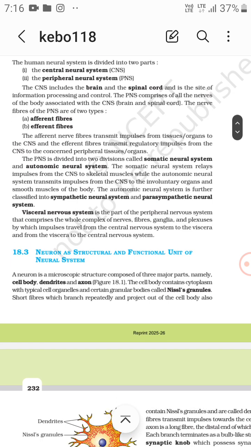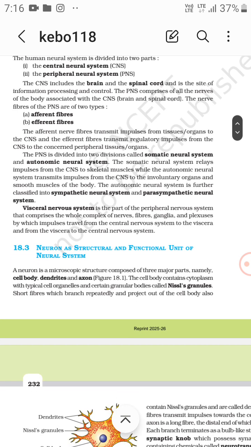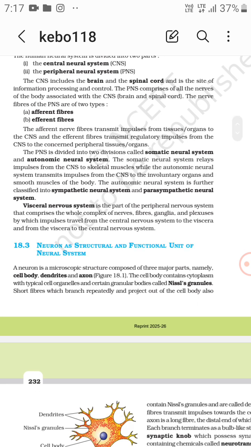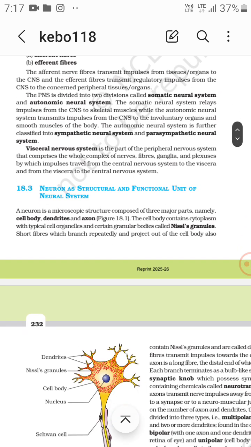The visceral nervous system is the part of the peripheral nervous system that comprises the whole complex of nerves, fibers, ganglia, and plexus, by which impulses travel from the central nervous system to the viscera, and from the viscera to the central nervous system. So just remember that.